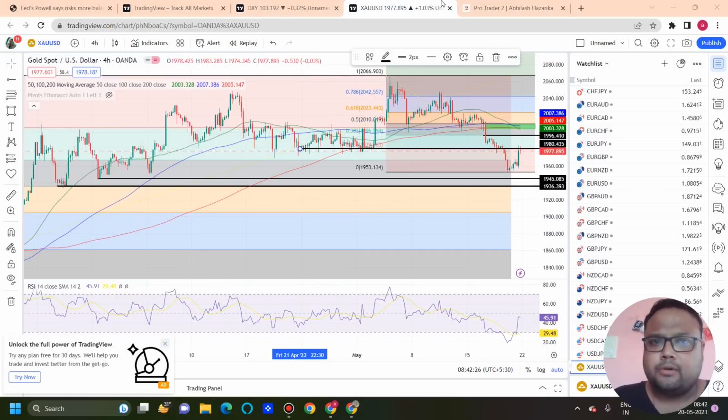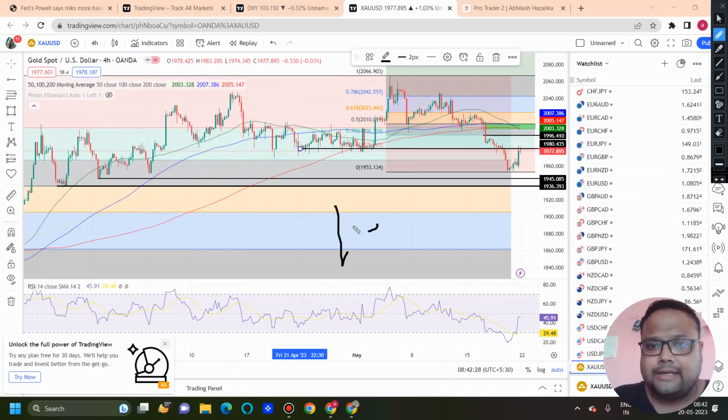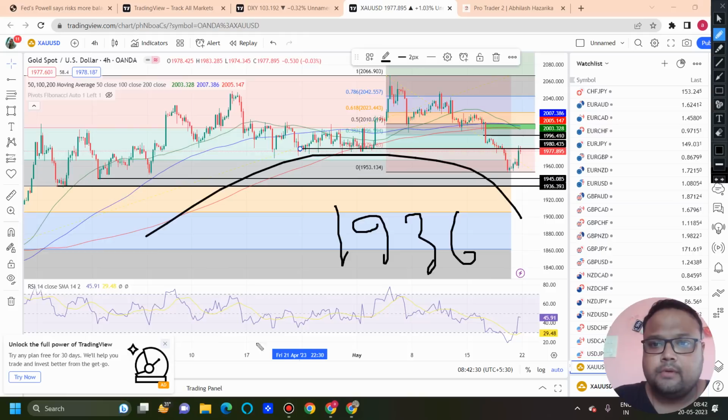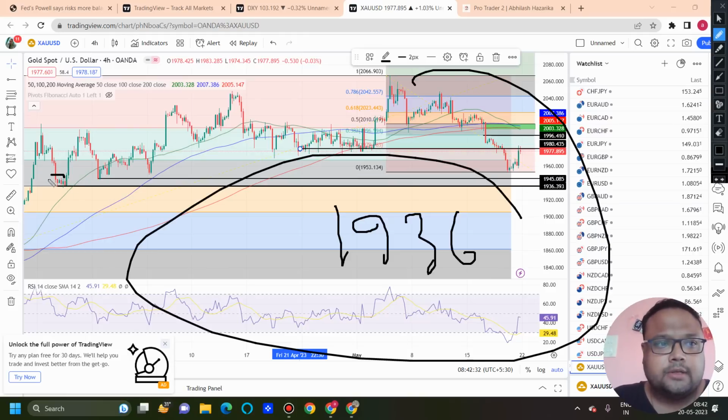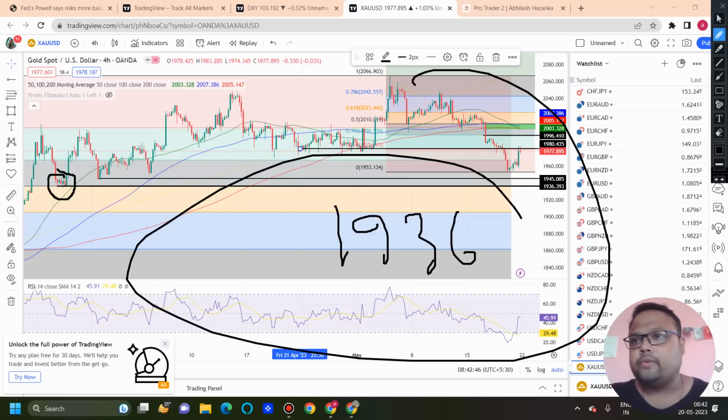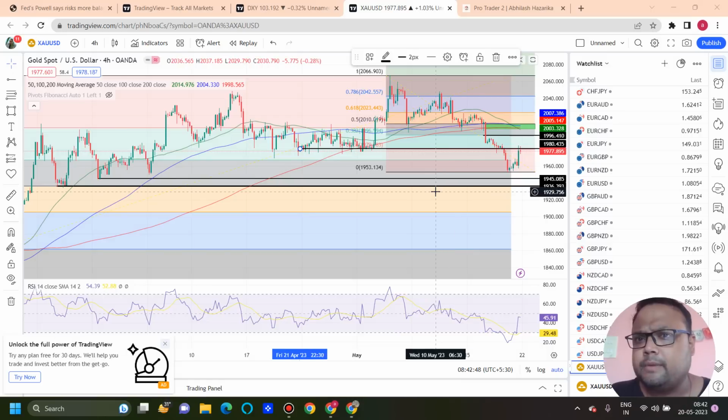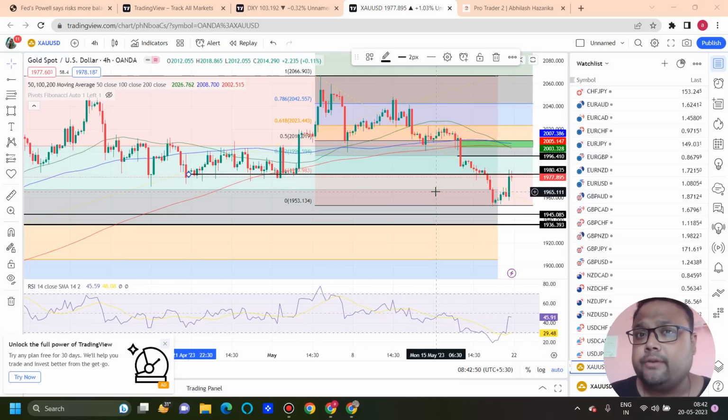But the strongest support we can consider is around 1936, because of previous support, as well as we have got Fibo 50 around this area. So I'm hoping that if the market comes to the 1936 level, we will get a good buying opportunity. Let's wait and watch where the market moves, and be careful. Again, I'm saying during the first half of Monday, the market usually prefers to stay silent, so please be careful.